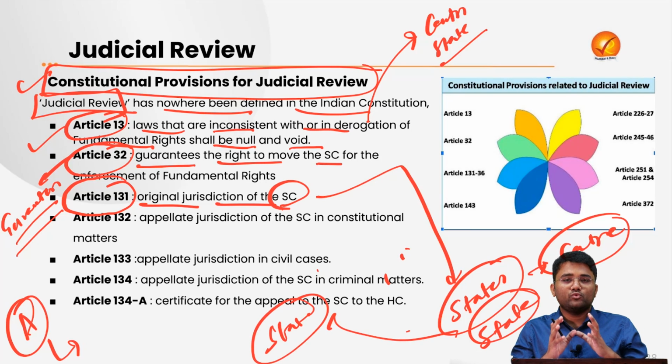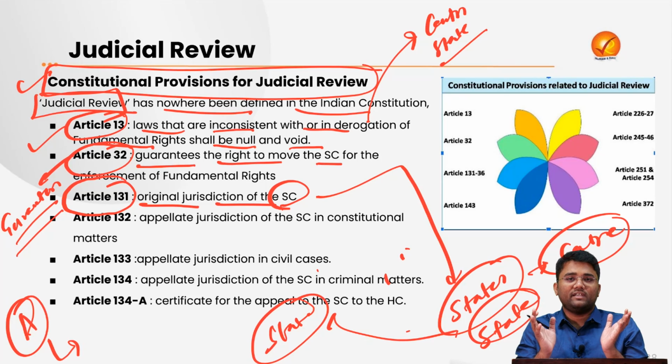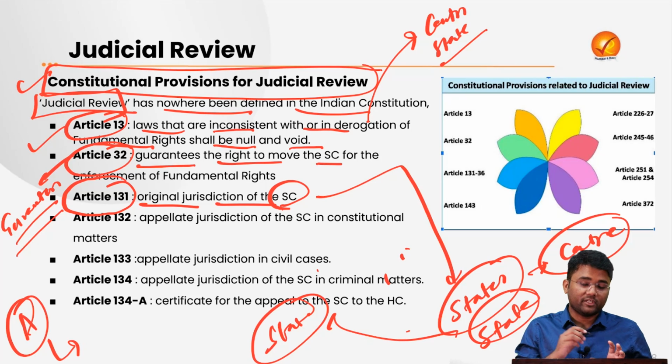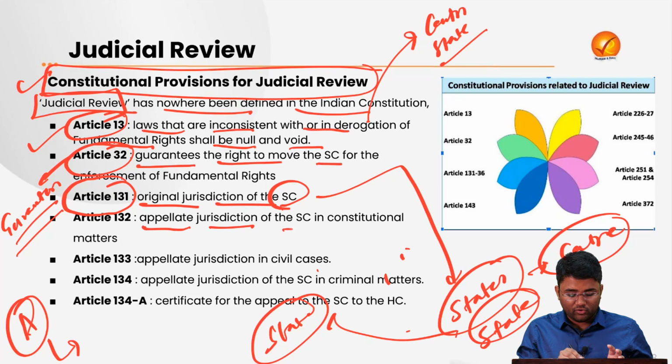So issues between the center and a state, or between two different states, form the original jurisdiction of the Supreme Court. Here also the inspiration of judicial review powers comes from article 131. Then article 132 provides for the appellate jurisdiction of the Supreme Court in constitutional matters.